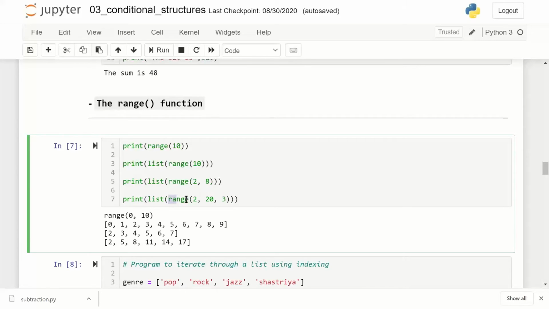And this is the last syntax of range. When I have a range something like this, 2, I'm focusing here where I have highlighted the syntax. Range 2, the start index is 2, comma 20, end index is 20, comma 3. The 3 is saying that get me values in steps of 3. So 2, then 2 plus 3, 5, 5 plus 3, 8, 8 plus 3, 11, 11 plus 3, 14, 14 plus 3, 17, and 17 plus 3, 20, but end index is not inclusive. That's why you don't get 20.